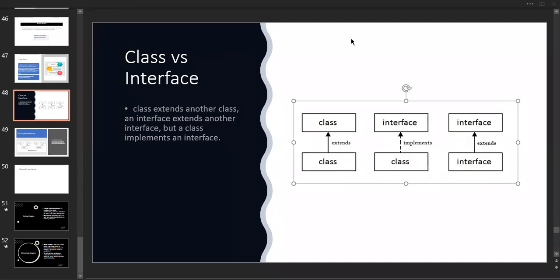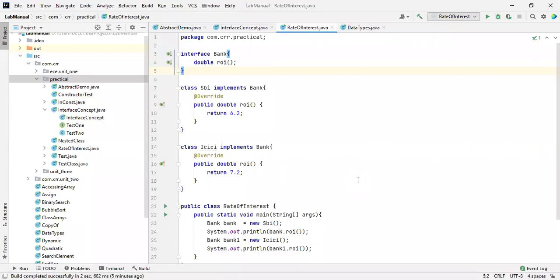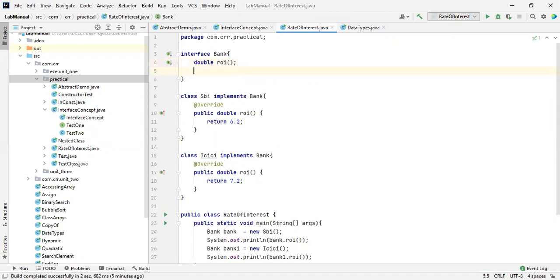Let me share this. See this one. Now I'm going to take a double ROI here. Inside that, I'm going to take a default. See this one, default. And I'm going to take a method name. I will take it as void test.